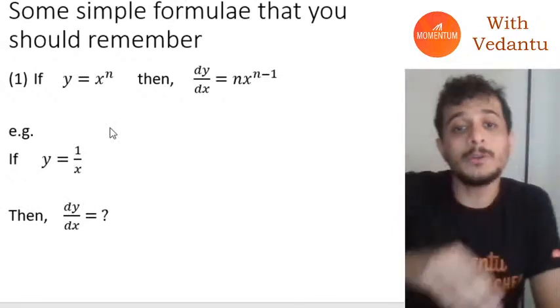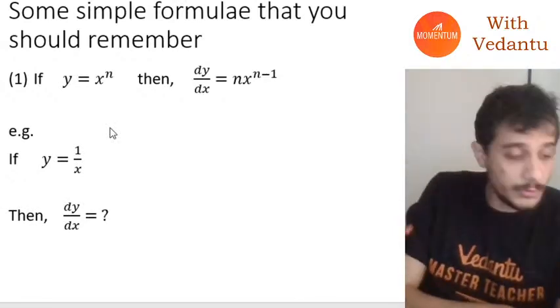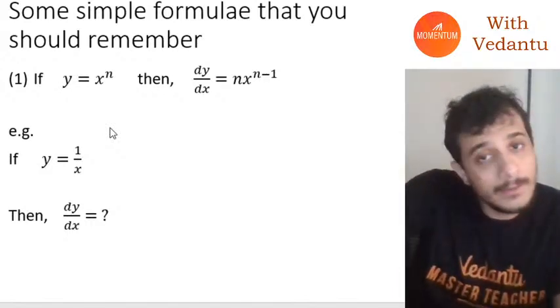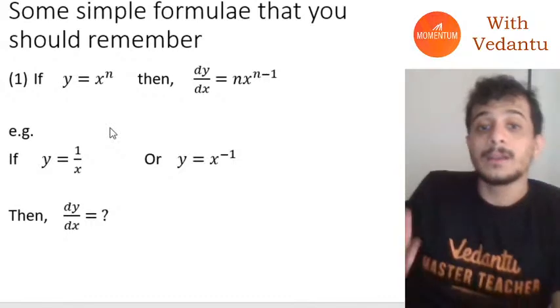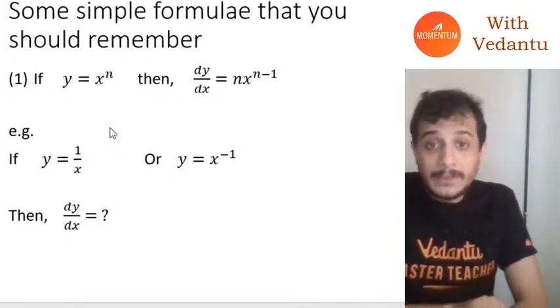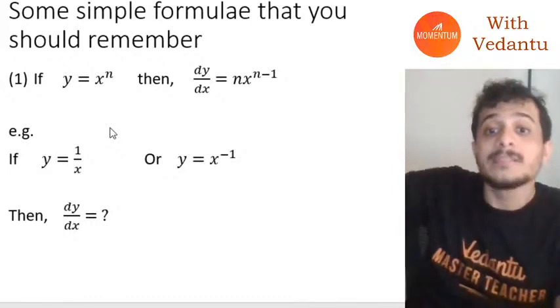Similarly, if y is equal to 1 by x and I want to know dy by dx, how will I calculate it? If y is equal to 1 by x, then I can just write it as y is equal to x raised to the power minus 1.